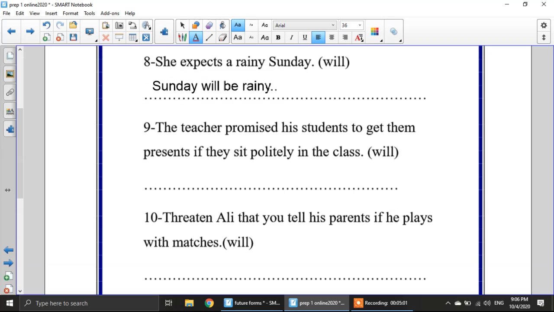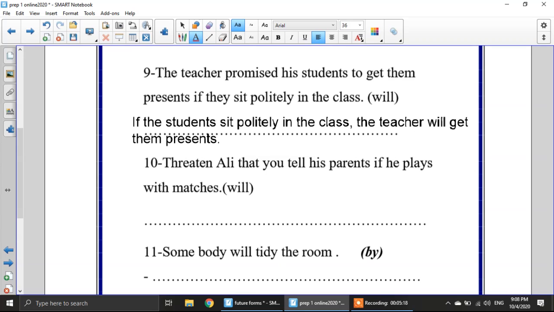Sunday will be rainy. Number 9. The teacher promised his students to get them presents if they sit politely in the class. Here we have if, and we said if in the first conditional. We use it in the second part, we use will and the infinitive. So this one will be, if the students sit politely in the class, the teacher will get them presents.